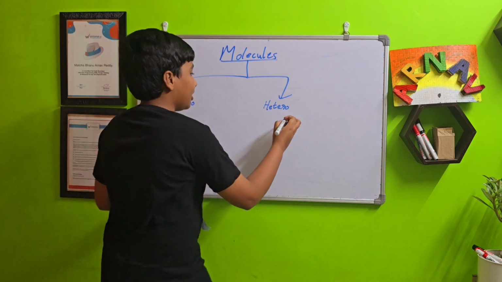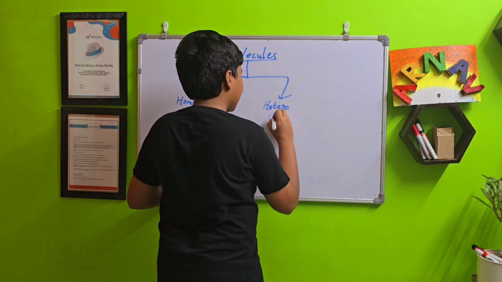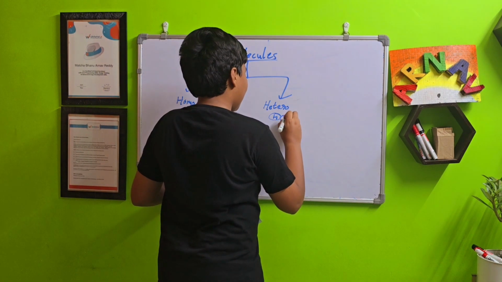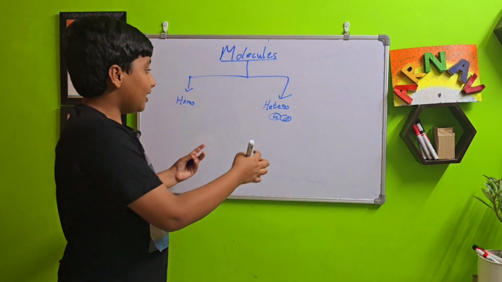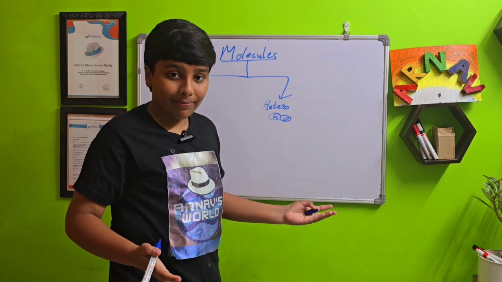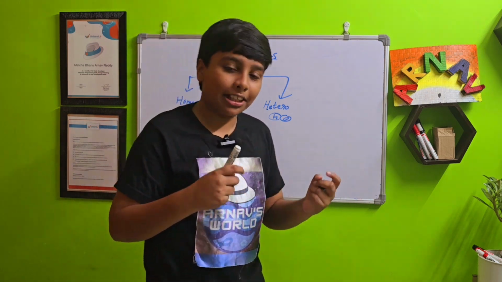In heteromolecules, there are different types of atoms in it. For example, hydroxide. There are two different types of atoms. It is O and H. They are not the same. Oxygen and hydrogen are of course not the same atoms.